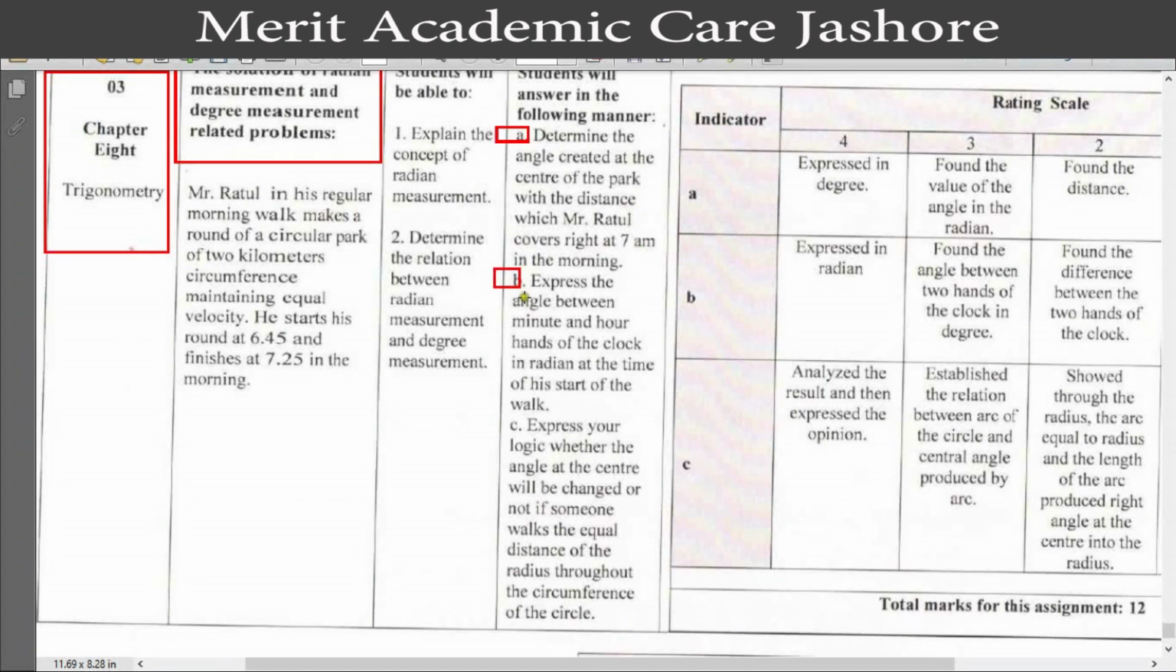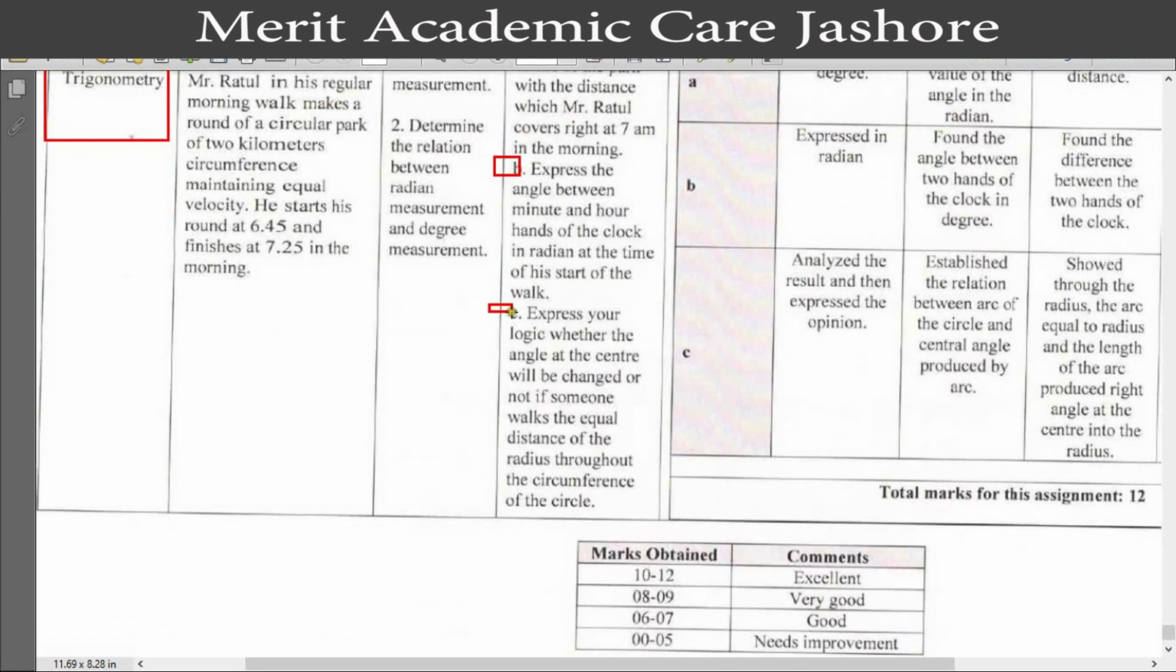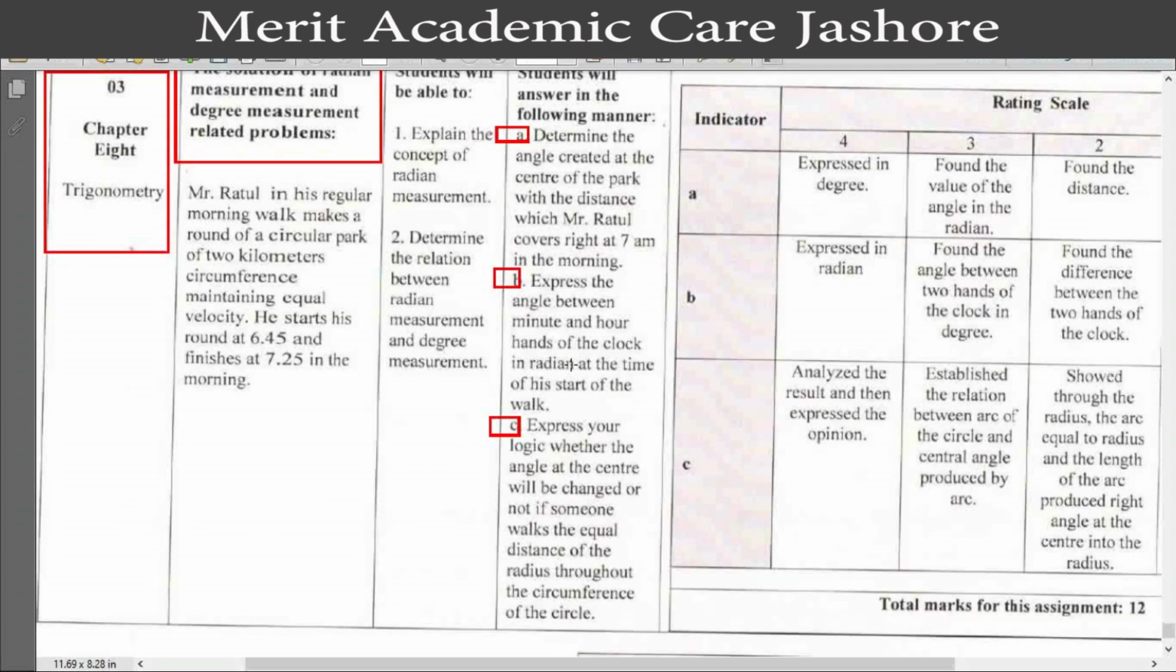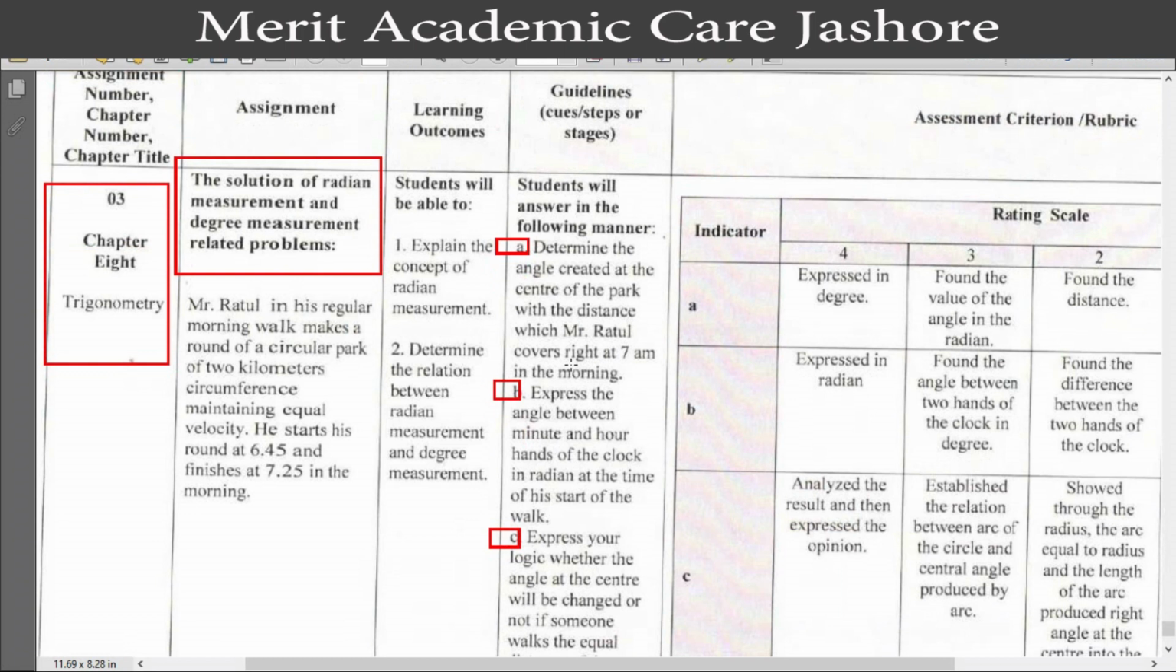Now question B is: express the angle between the minute and hour hands of the clock in radian at the time of his start of the work. And the last question is: express your logic whether the angle at the center will be changed or not if someone walks the equal distance of the radius throughout the circumference of the circle. So dear students, these are our 3 questions. We have to answer these questions in our assignment paper. So let's go, we see the assignment answer.